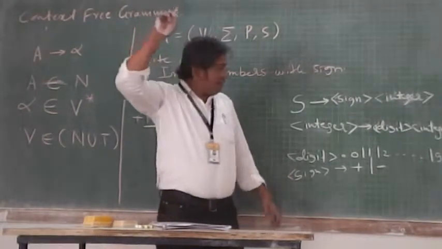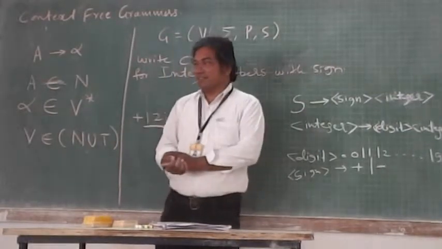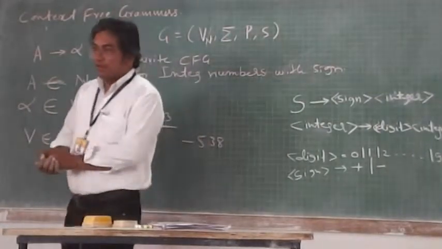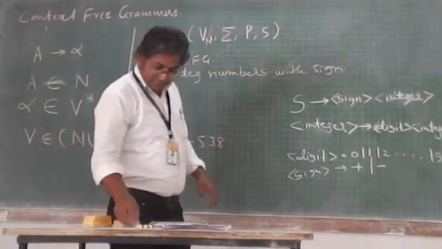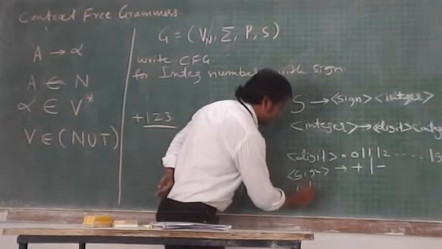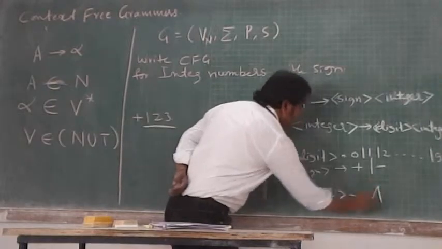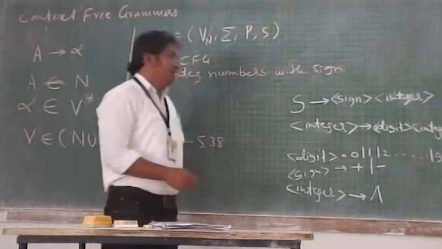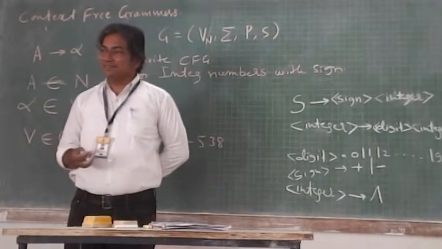But at the end, again that integer remains, so that integer should be removed. How do you remove that? By using null. So here integer can be replaced by null. Is it correct?